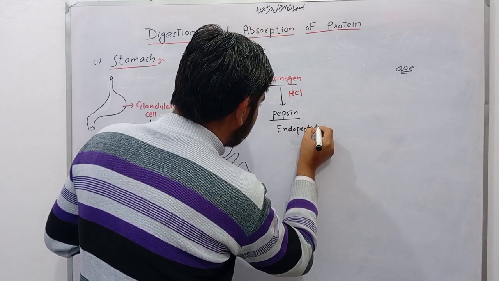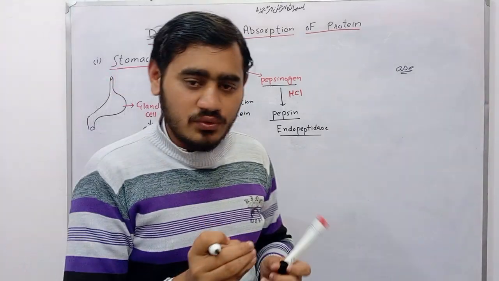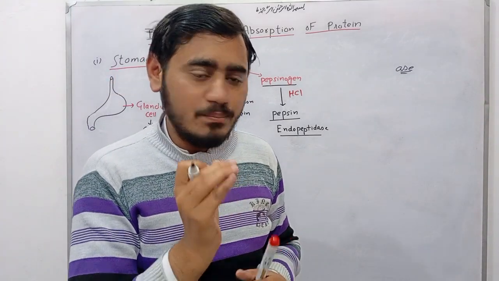Endopeptidase, what does it mean? Endopeptidase enzyme means it breaks down the internal peptide bonds.